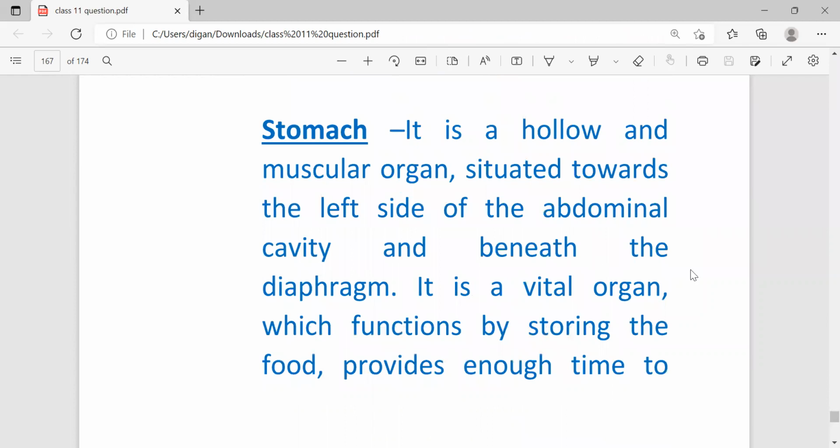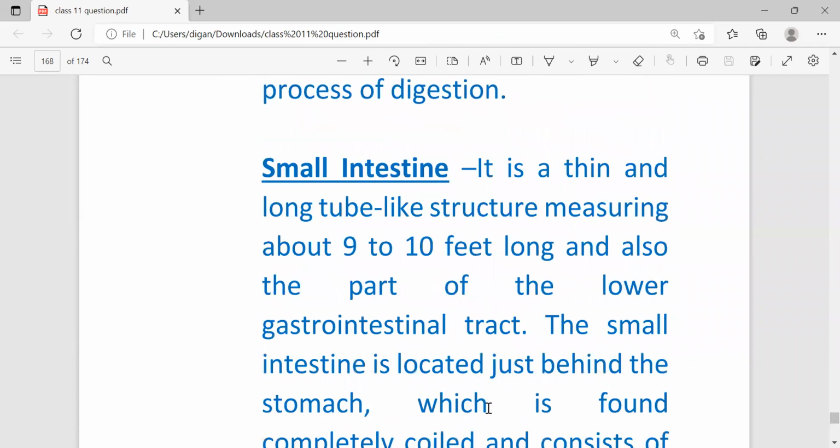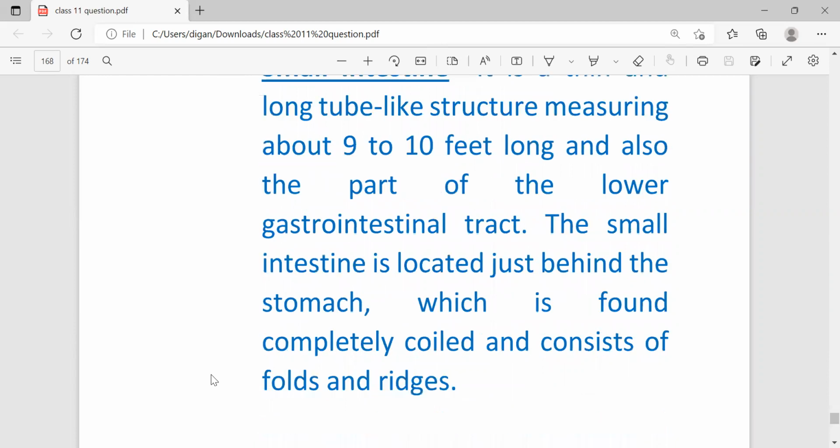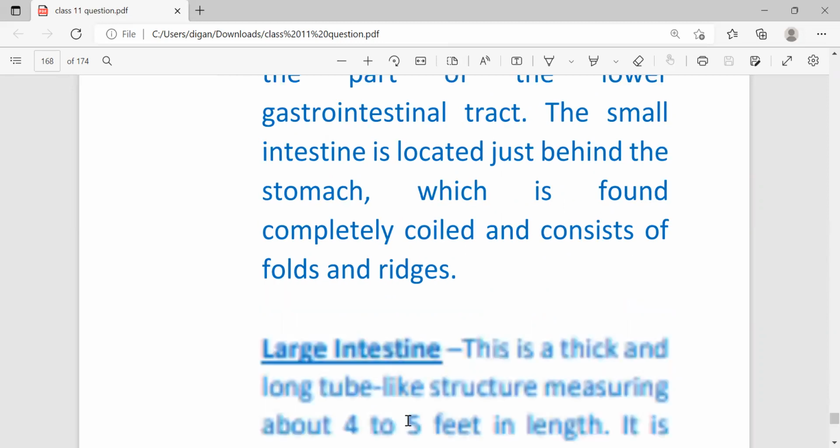Next, stomach. It is a hollow and muscular organ situated towards the left side of the abdominal cavity, beneath the diaphragm. It is a vital organ which functions by storing the food, providing enough time to digest meals, and producing hydrochloric acid and digestive enzymes that maintain the process of digestion. Next, small intestine. It is a thin and long tube-like structure measuring about 9 to 10 feet long and also part of the lower gastrointestinal tract. The small intestine is located just behind the stomach, and is found completely coiled and consists of folds and ridges.